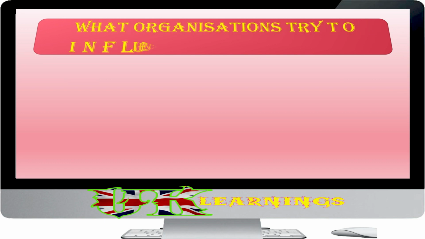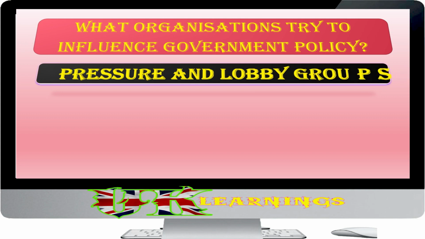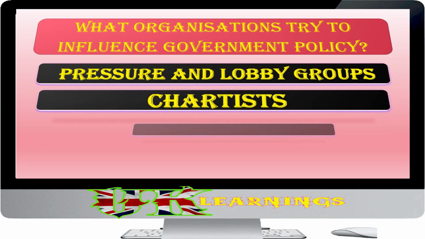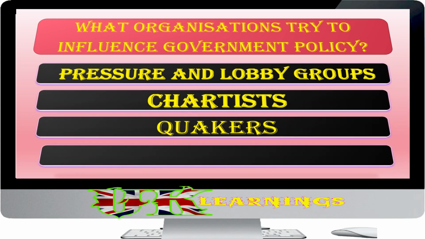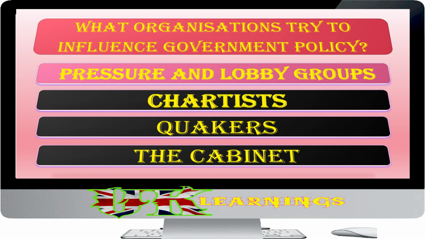What organizations try to influence government policy? Pressure and lobby groups, Chartists, Quakers, the Cabinet. The answer is pressure and lobby groups. Pressure and lobby groups are organizations which try to influence government policy. They play an important role in politics.